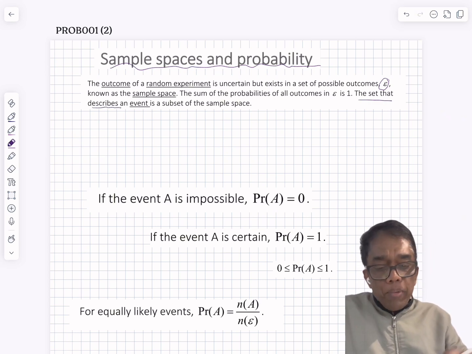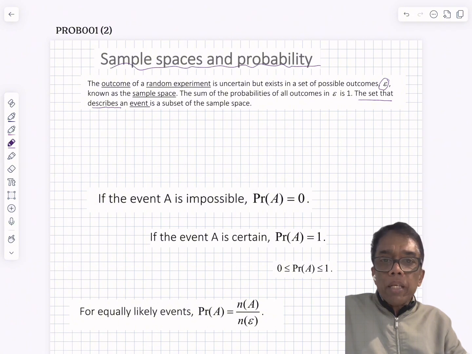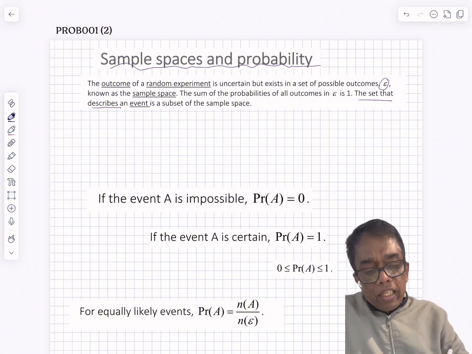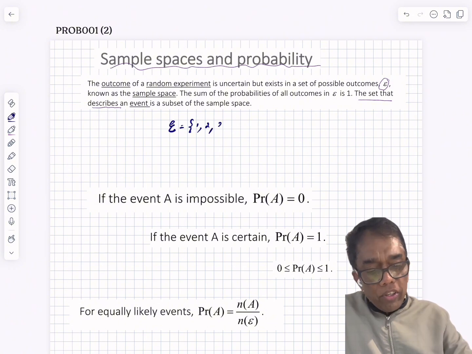As an example, consider a random experiment as a roll of a die. Epsilon is 1, 2, 3, 4, 5 or 6. If we toss a coin, what is it? It is either head or tail.